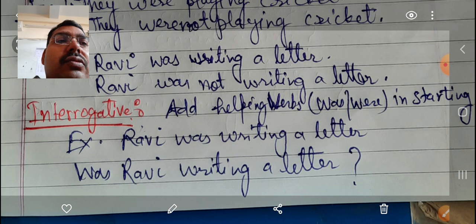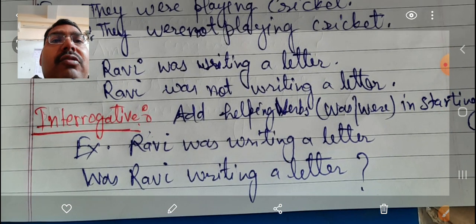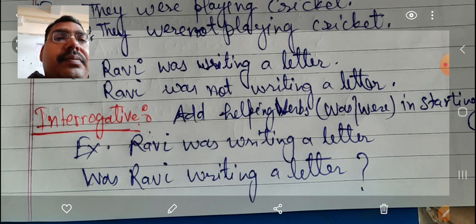Like Ravi was writing a letter, to make it interrogative: was Ravi writing a letter? And in the end there must be a question mark. In this way I think you can solve the exercises of past continuous tense.